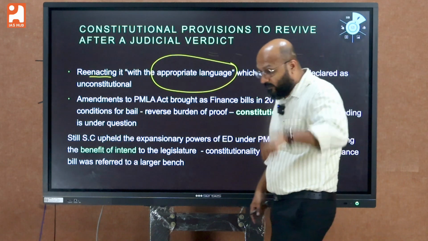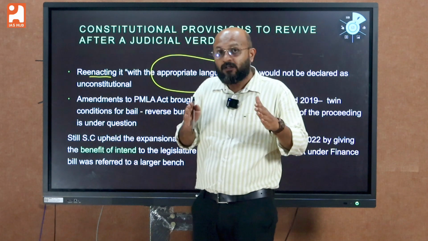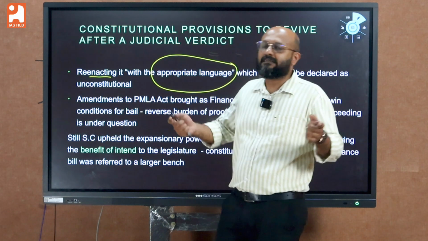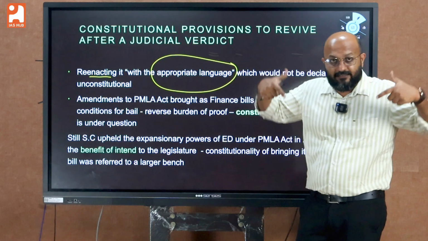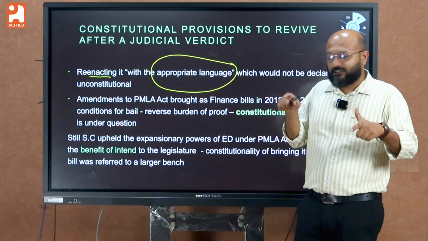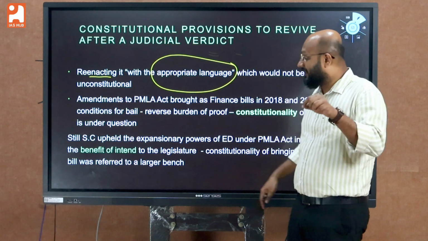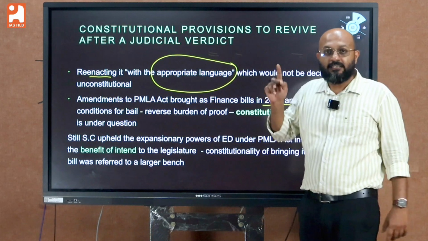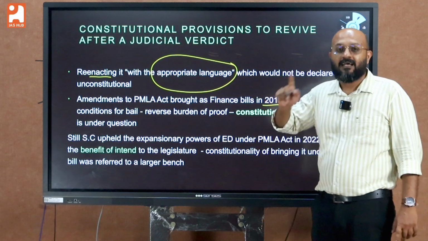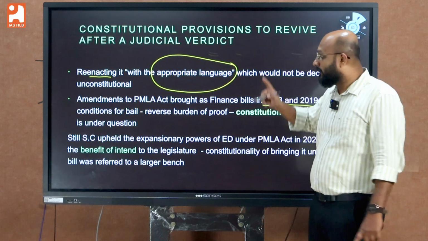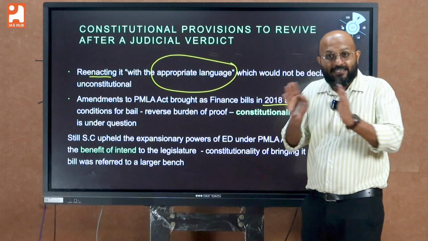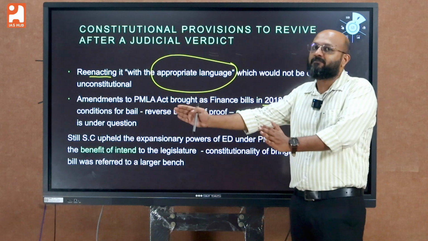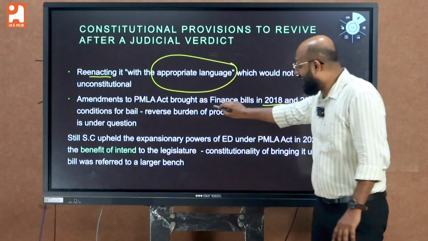But the present ruling party government did not bother to do that. What they actually did was take a shortcut. In 2018 and 2019, amendments were brought to the PMLA Act, not as constitutional amendment bills but as finance bills.